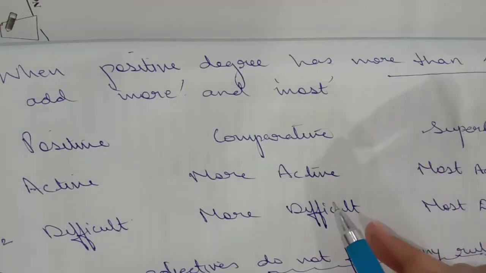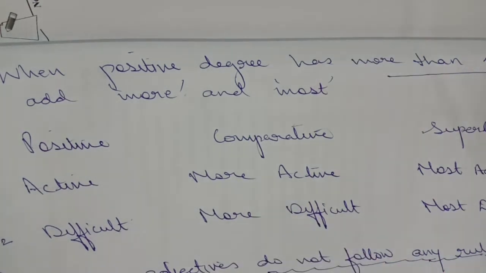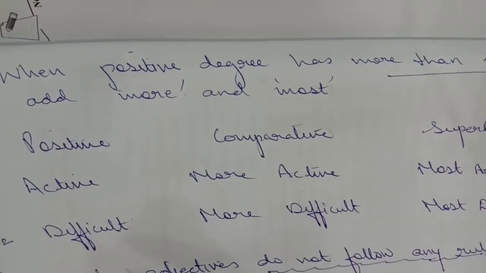For the one-syllable word, you were just doubling the last letter and then writing the comparative and the superlative. But if it is more than one syllable, then what will you do? You will simply add more to the comparative and most to the superlative. Active will become more active, most active. Difficult, a three-syllable word: more difficult, most difficult. I think the concept is clear.